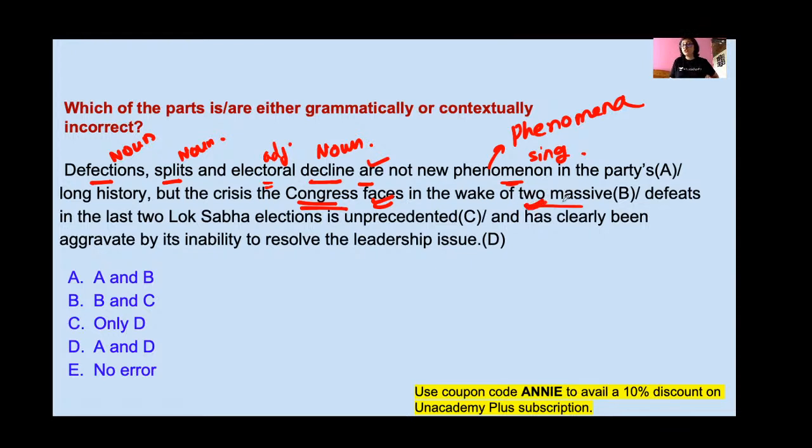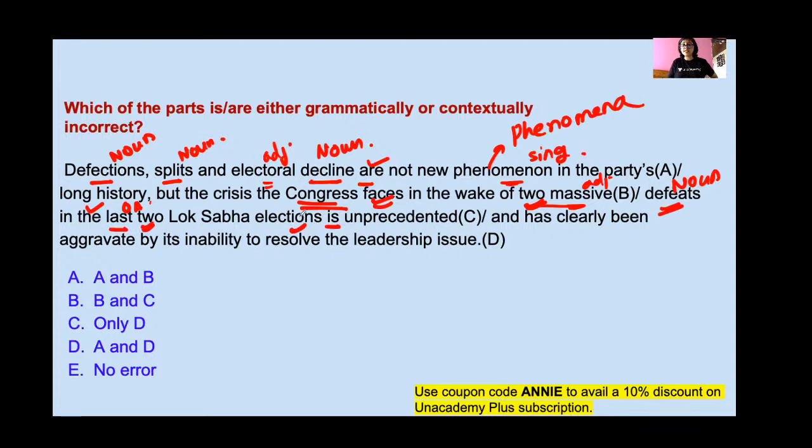Two is plural, that's why we are using defeats, and massive is an adjective for the noun defeat. In the last two Lok Sabha elections: last is an ordinal adjective, like first, second, third, fourth. Before an ordinal adjective you should use the, so this is also correct.